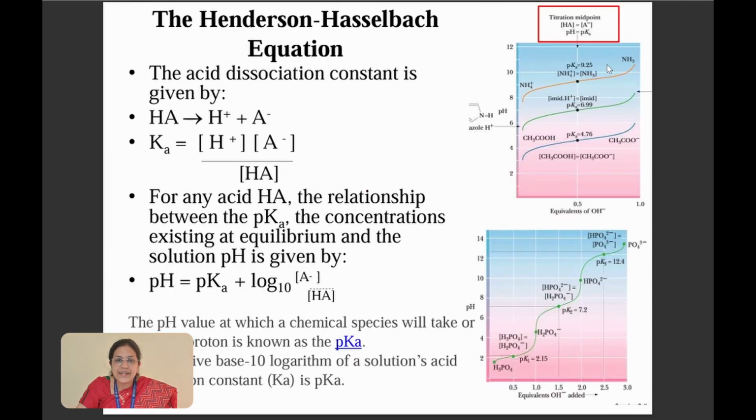Now coming to the Henderson-Hasselbalch equation, the acid dissociation is given by HA is equal to H plus plus A minus, where Ka is the dissociation constant, and Ka equals H plus times A minus divided by HA. This gives you the Henderson-Hasselbalch equation, where Ka is defined as the dissociation constant.